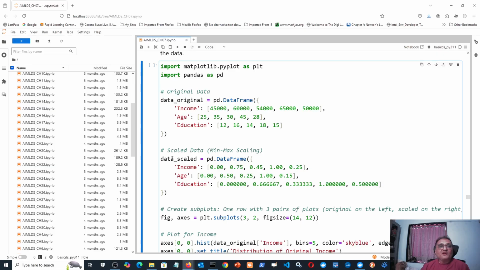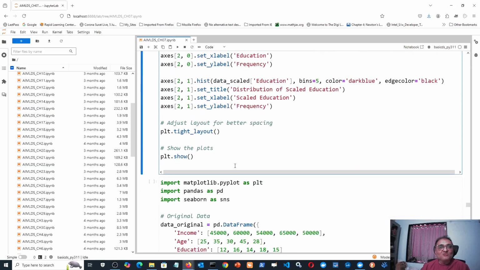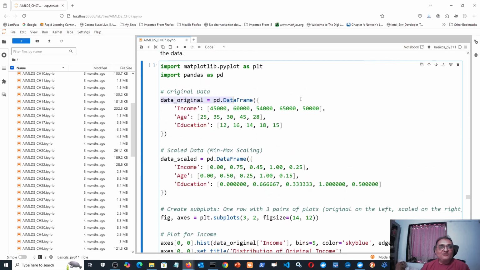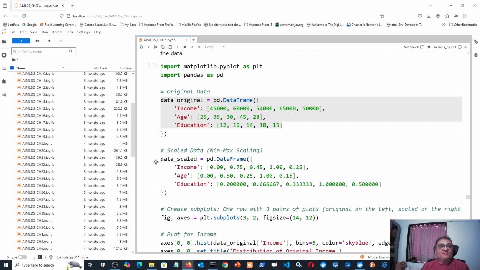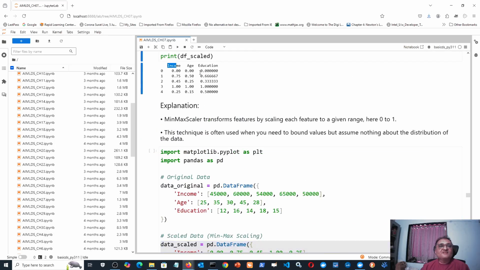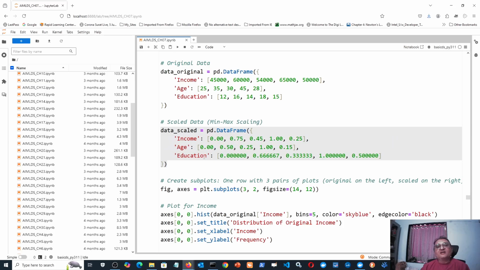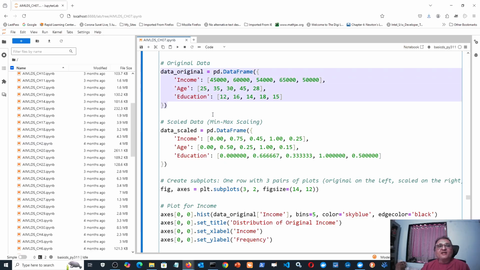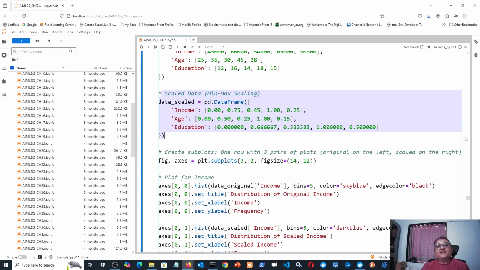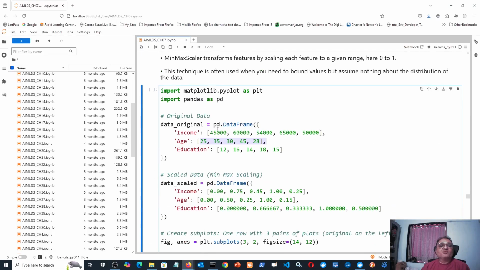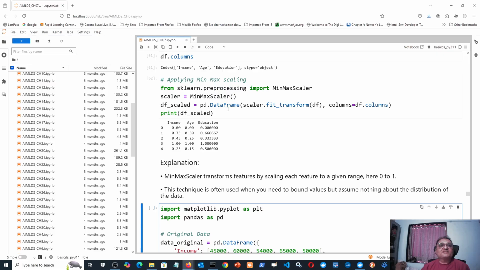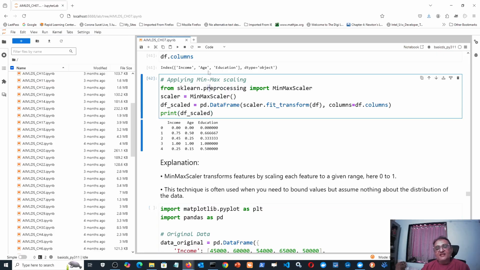Now let us plot this. This whole code looks very complicated, and it is complicated. But what I did was I just gave these two data frames, my original data frame and my min-max scaled data frame, to the coding tools, and asked them to give me Python code by which I can plot the data distribution of the original data frame and the scaled data frame. So you should not be confused about where these values are coming from. These values are coming because they were given to me, and they come from applying min-max scaler.fit_transform, which gave me these values.